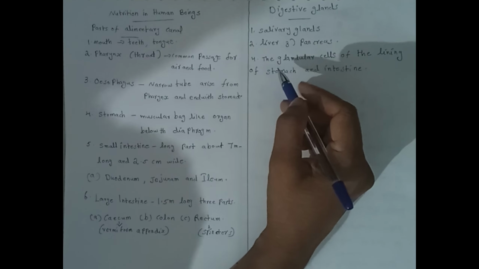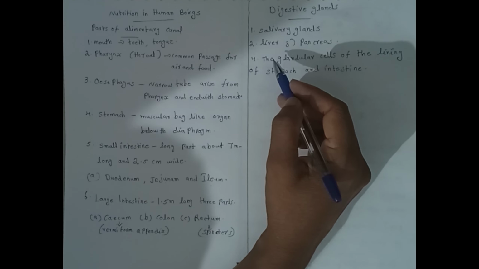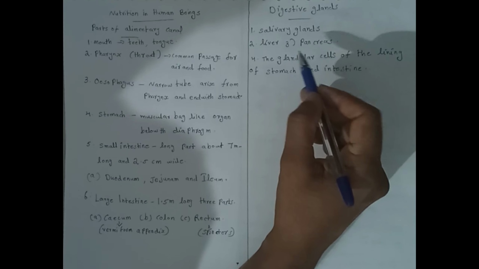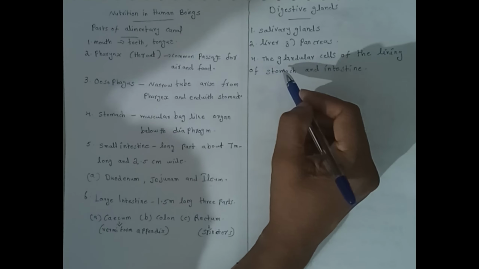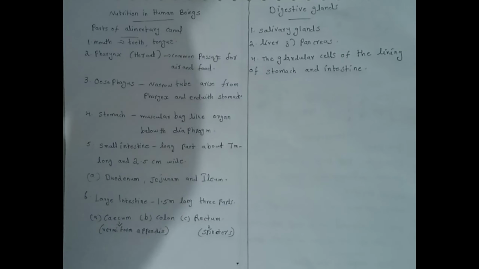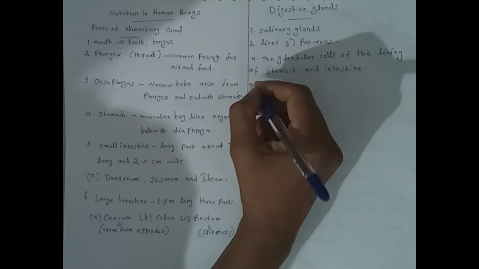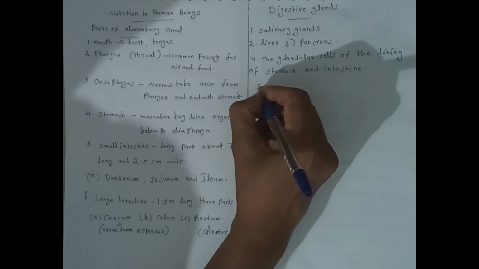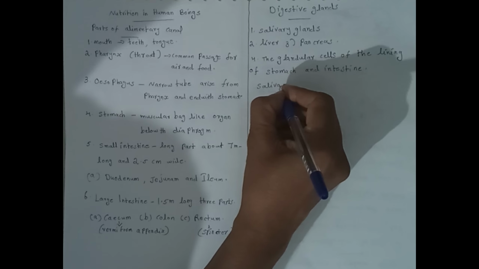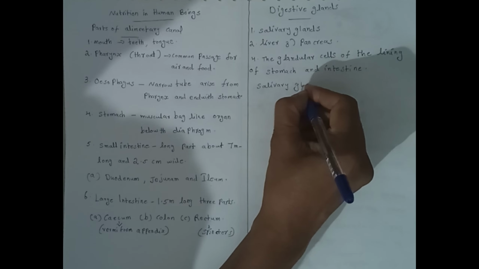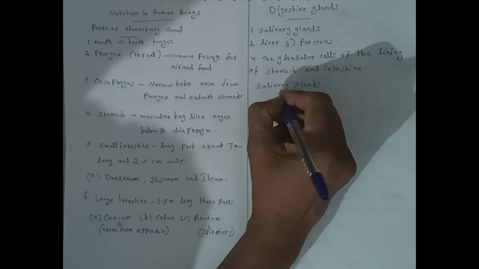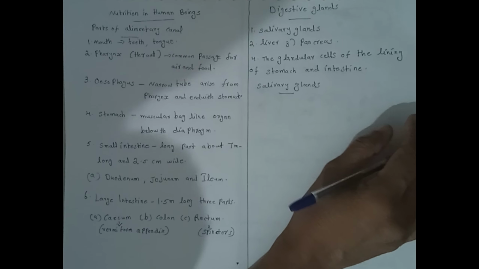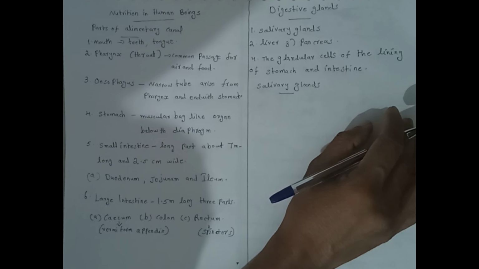And then there are 3 special digestive glands. They are salivary glands, liver and pancreas. First, salivary glands. Salivary glands produce saliva.